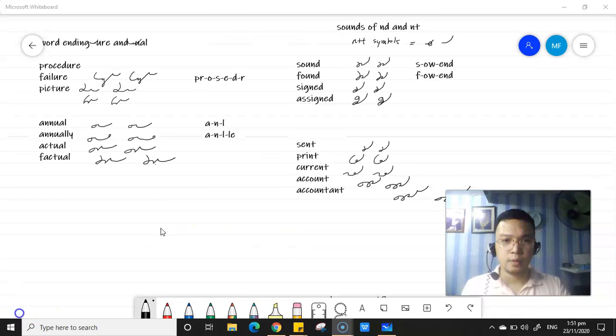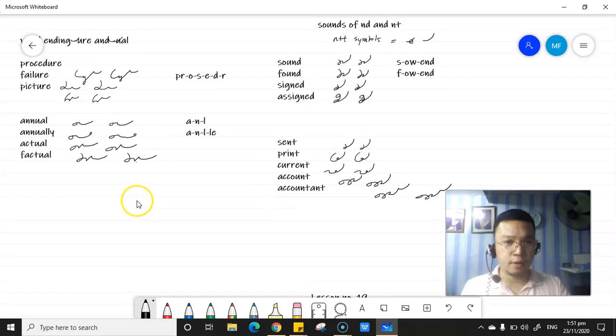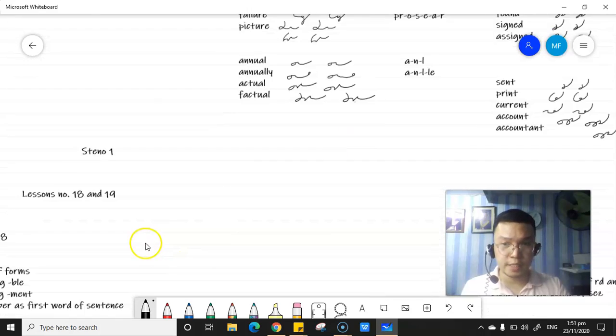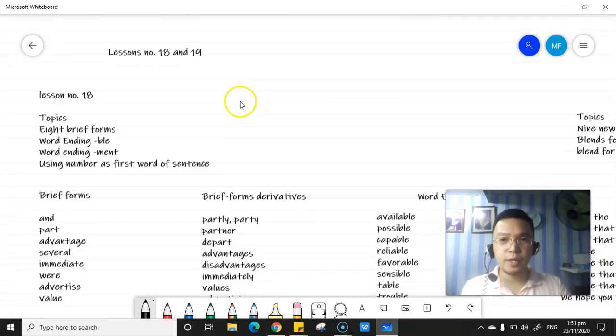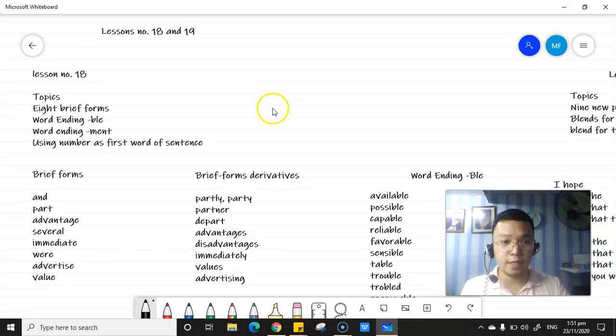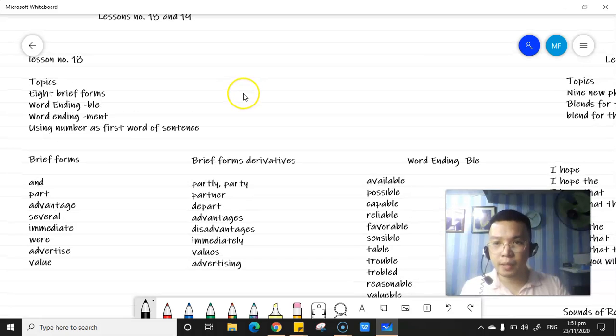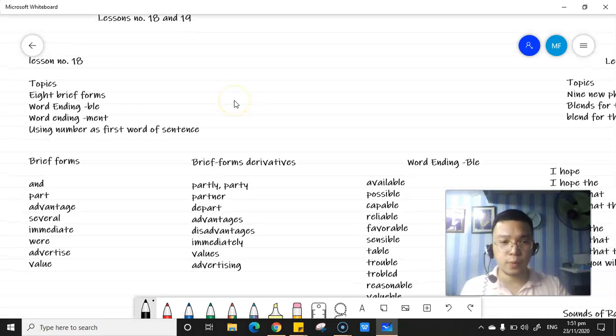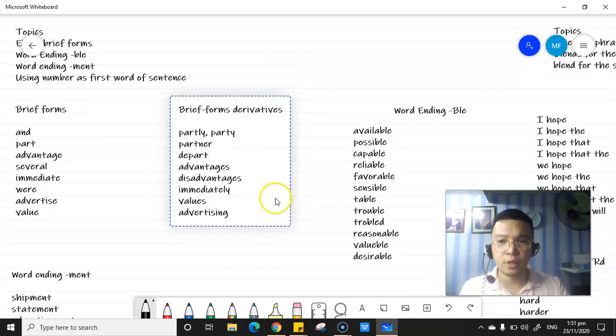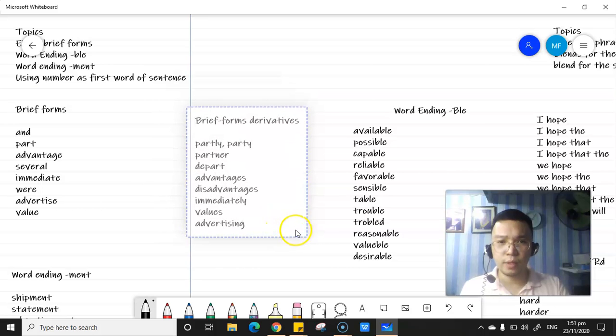Okay, that is the end of the review for lessons number 16 and 17. Let us proceed with lessons number 18 and 19. So, the topics are 8 brief forms, word ending ball, word ending meant, and using number as first word of a sentence. Okay? So, I'll just move this one, class,